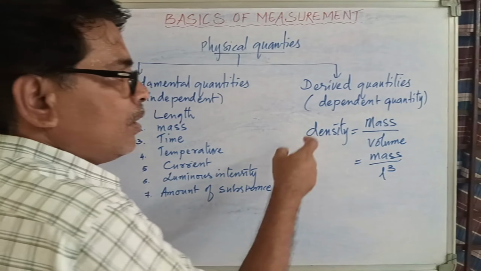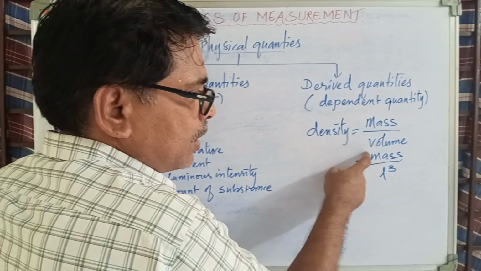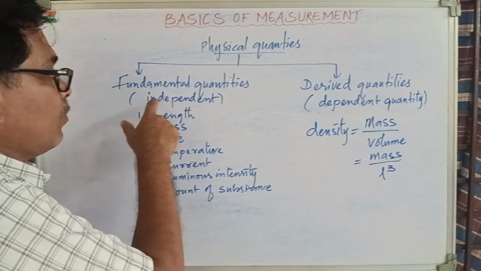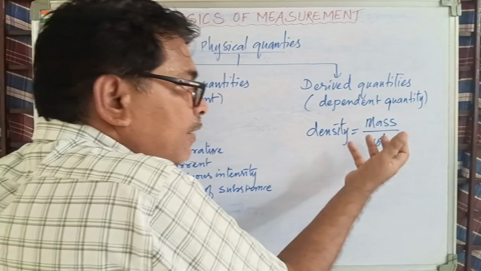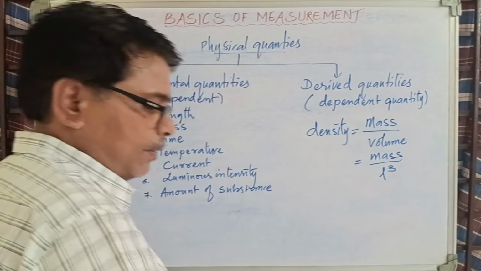At the same time, in order to calculate density, it is depending upon these two, that is mass and length. And where do you find these two? They are present here. And what are these? Independent. They are not depending upon derived. Derived quantities are depending upon fundamental. That's why these are independent and they are dependent.